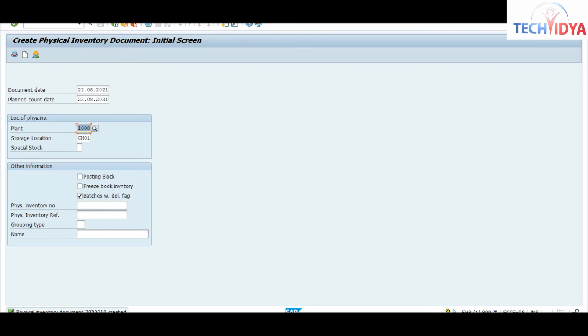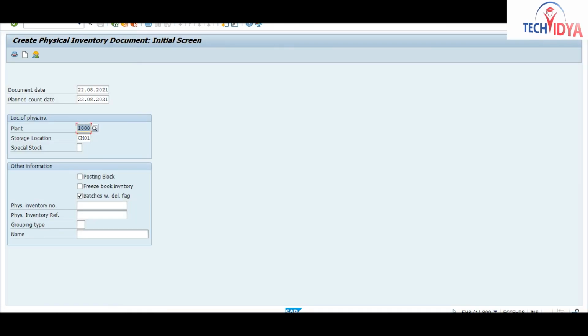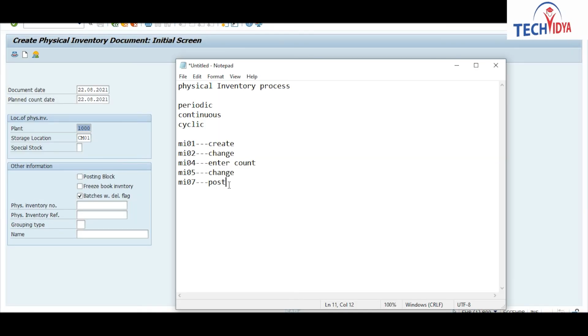So basically we have created my physical inventory document through MI01. So also make a note of this.